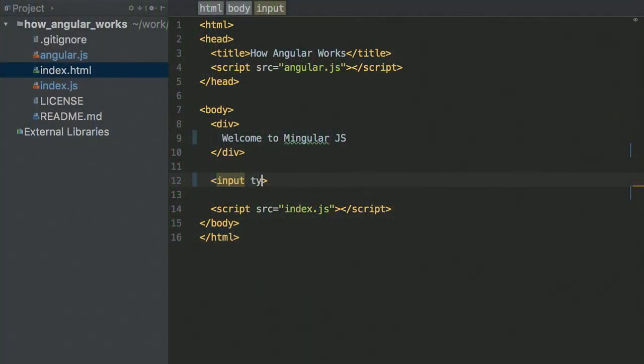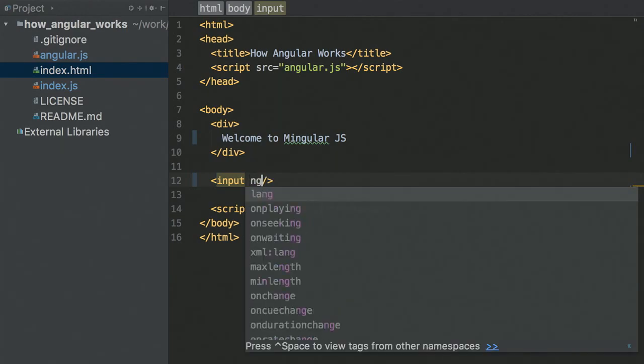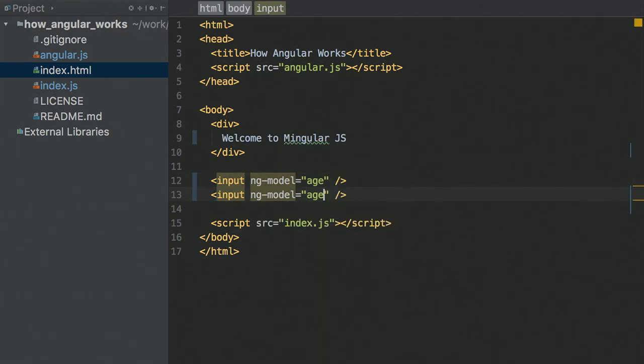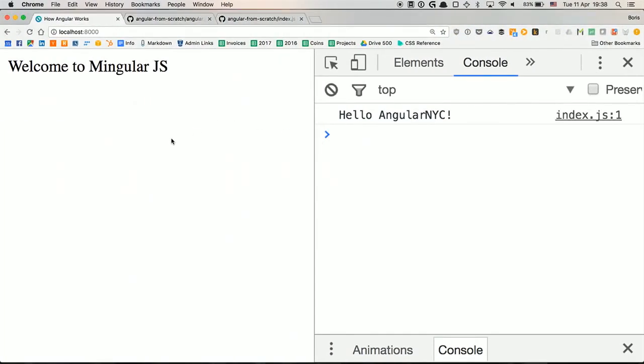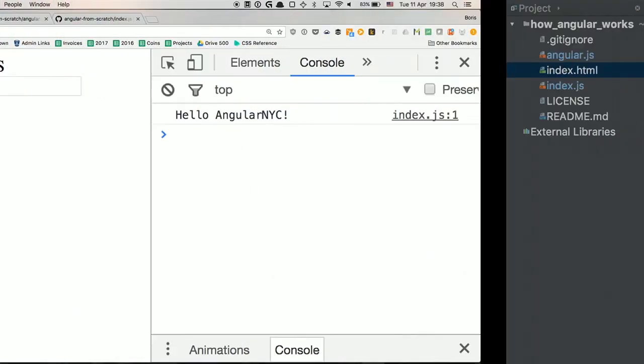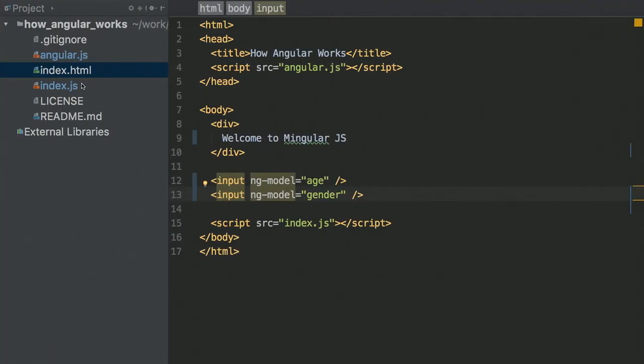When I say simple, we're going to put an input here and call ngModel, let's say, age. And since we want to be complicated, we're going to get another one, let's say, gender. So what will happen now? What do you think? Once I refresh and write some stuff here, what will happen? Nothing, of course. There's no reason for anything to happen. I just added an attribute on the div. But I want a real Angular here.